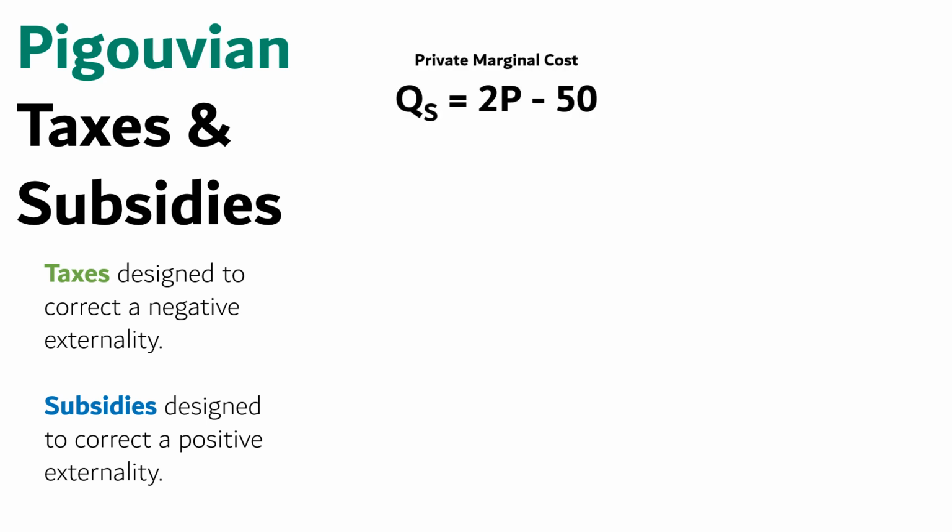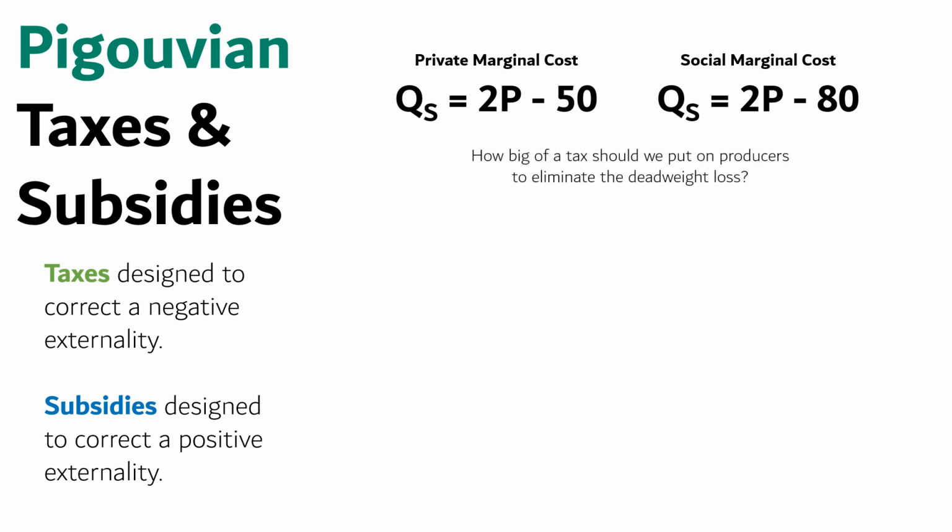Let's say that private marginal cost, which is supply, is QS equals 2P minus 50, while social marginal cost, which is where we want supply to be, is QS equals 2P minus 80. If you draw these out on a graph, you'll see they look just like our graph on the previous slide. The question is, how big of a tax should we put on producers to eliminate that deadweight loss? That is, how big should the tax be to correct the externality? Our goal is to find the value for a tax which unites these two lines, meaning we're trying to set them equal to each other.